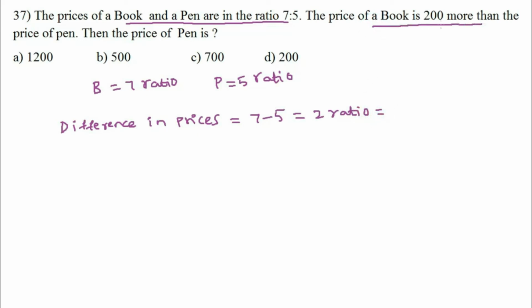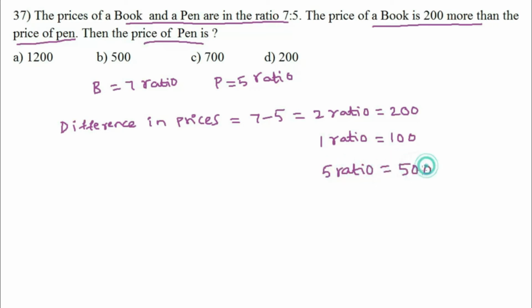7 ratio minus 5 ratio equal to 2 ratio. So 2 ratio equal to, we can write the price of a book is 200 more than the price of the pen. So 2 ratio equal to 200. 1 ratio equal to 100. Pen ratio is 5 ratio. So 5 ratio equal to 5 into 100, 500. The price of the pen is 500. Option B.